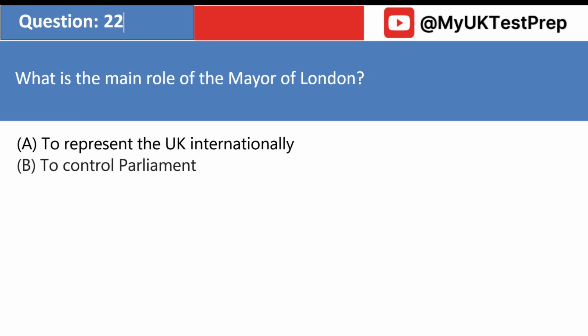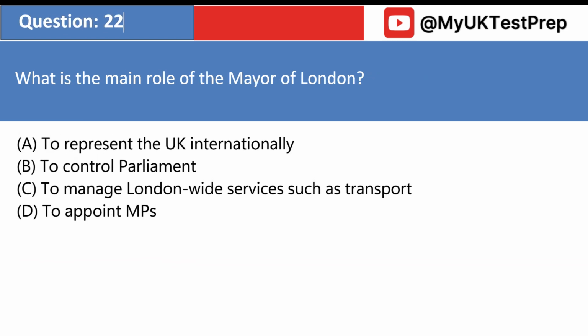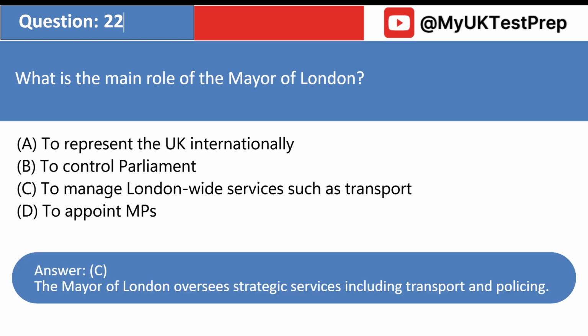What is the main role of the Mayor of London? A. To represent the UK internationally. B. To control Parliament. C. To manage London-wide services such as transport. D. To appoint MPs. Answer: C. The Mayor of London oversees strategic services including transport and policing.